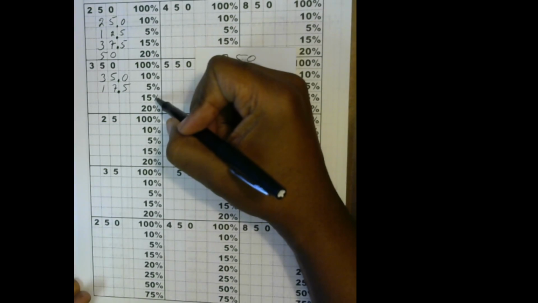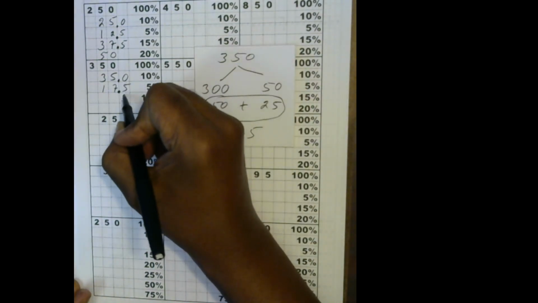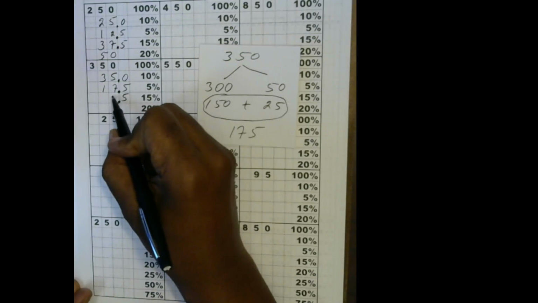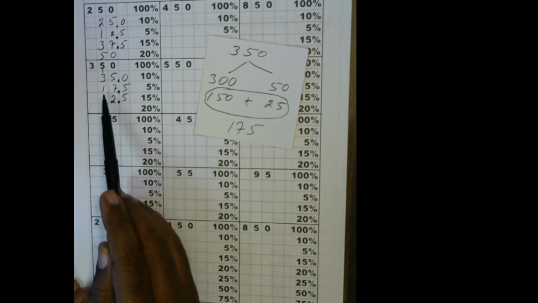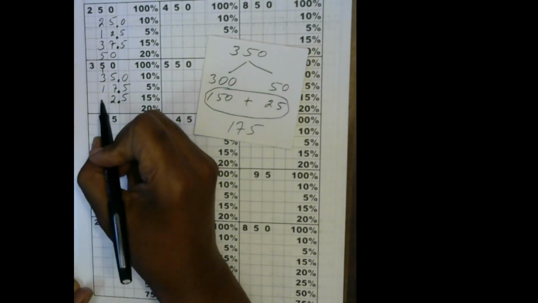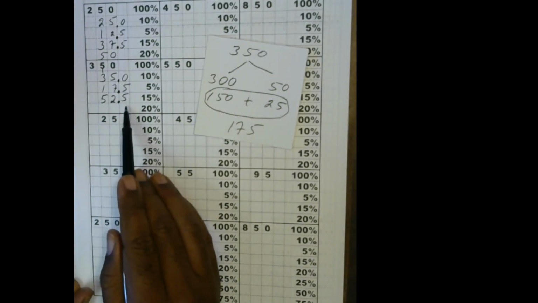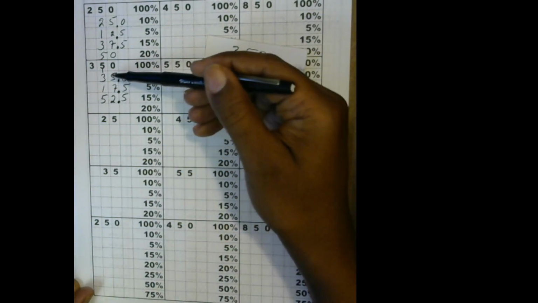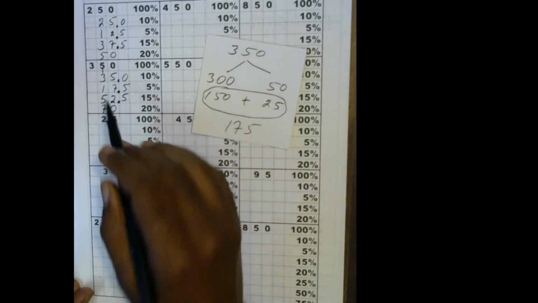Now to find 15%, you need to add your 10 and your 5% together. So 0 plus 5, that's your 5, then the decimal. And then the 5 and the 7 add up to a 12. So we'll put the 2 here, and we'll carry the 1 there. Now I need to add 1, 3, and 1. When you add those, you will get 5. And so 15% will be 52.5. Now, to get 20%, you go back up to 10% and you double it. So if I double a 35, or should I say multiply it by 2, essentially you're having 35 plus 35. That will be 70, and we don't need the decimal.